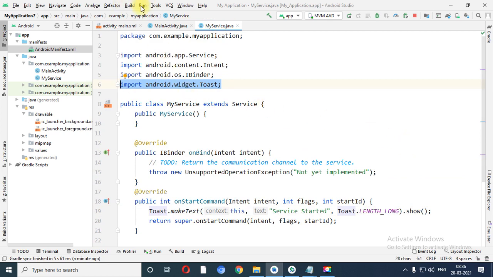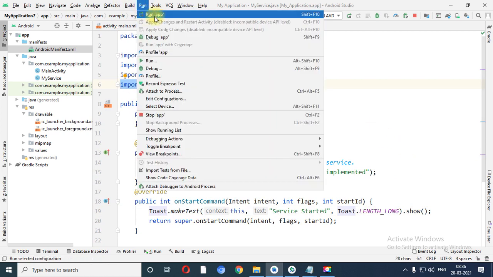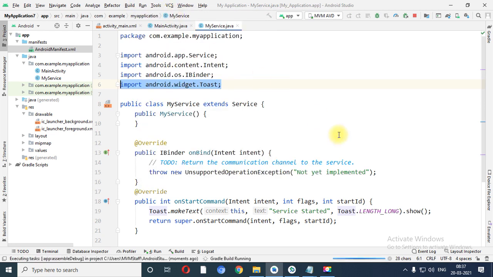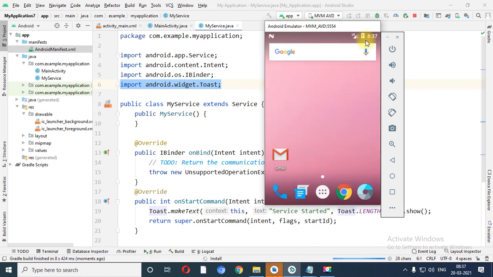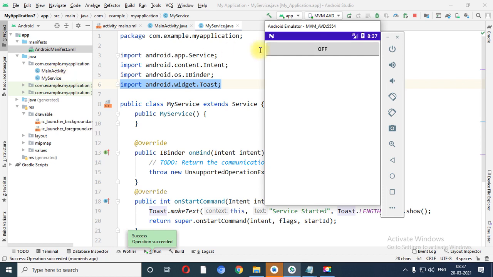Now let me execute this application. Click on the Run menu and click on Run application. Move to the AVD manager. It will take a little time because we have taken the service. Over here you can see that with the main activity our service file is added. Now see, we have one toggle button.